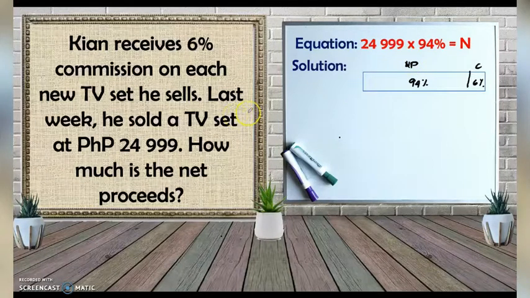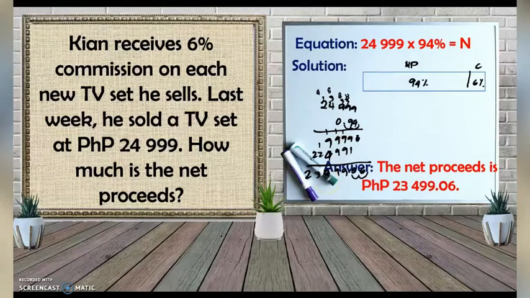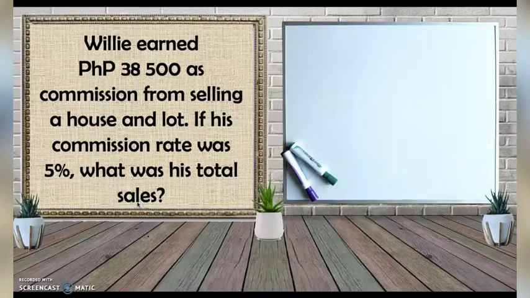So let's solve. We have 24,999 times 0.94, and this is the solution, and our answer is the net proceeds is 23,499.06 pesos. Last example, Willie earned 38,500 as commission from selling a house and lot.